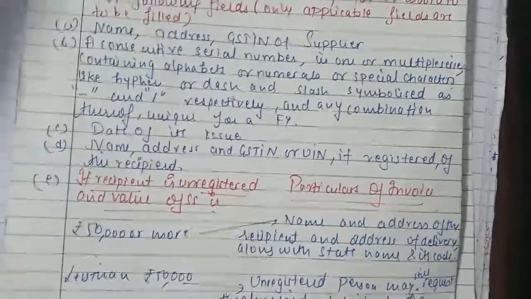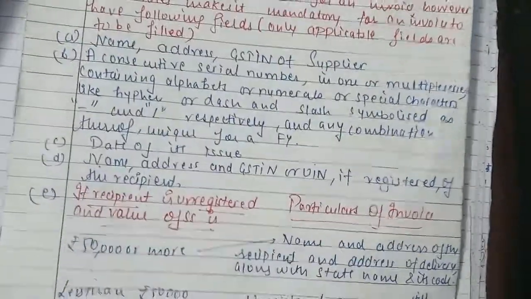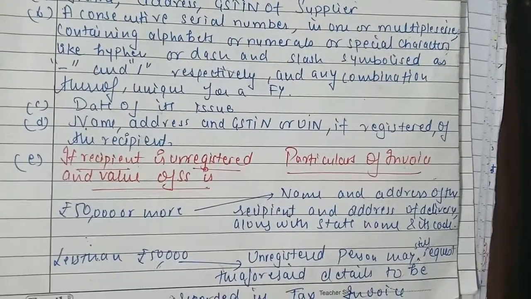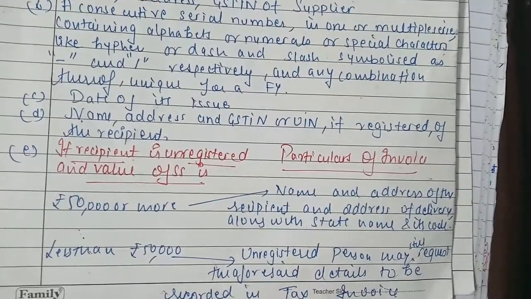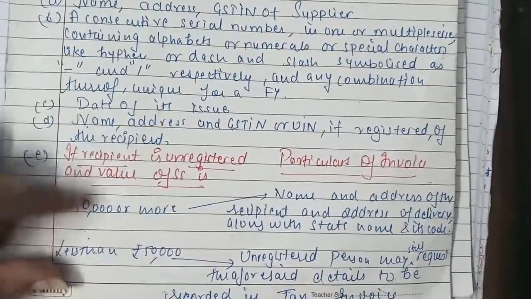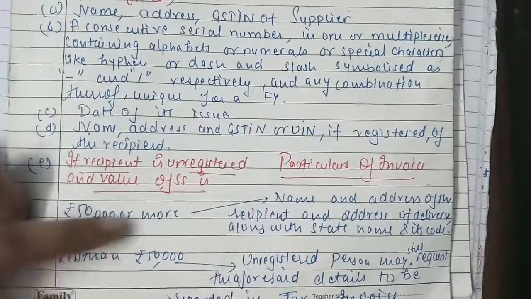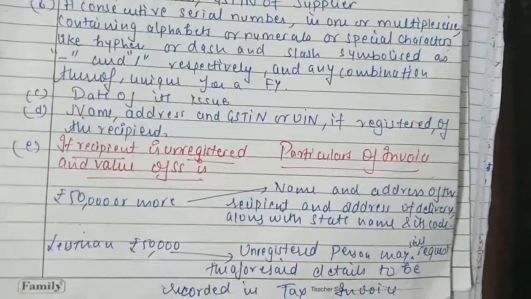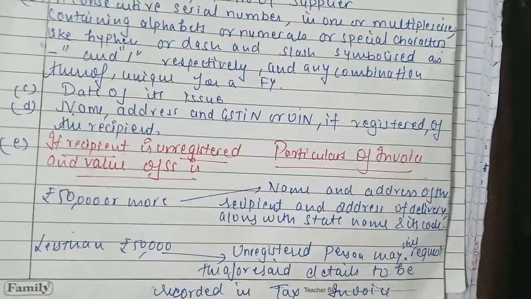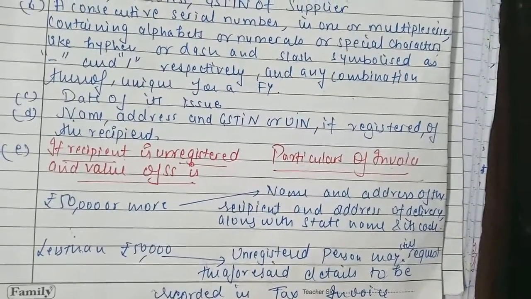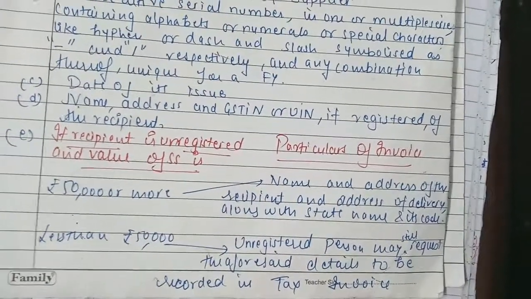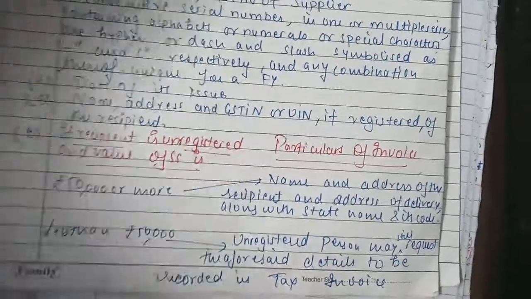UIN is the Unique Identification Number. If the recipient is unregistered and the value of supply is 50,000 or more, in this there are two categories. If your recipient is unregistered and the value of supply is 50,000 or more, then the name and address of the recipient and address of delivery, along with the state name and code. If it is less than 50,000, the unregistered recipient may still request the aforesaid details to be recorded in the tax invoice.